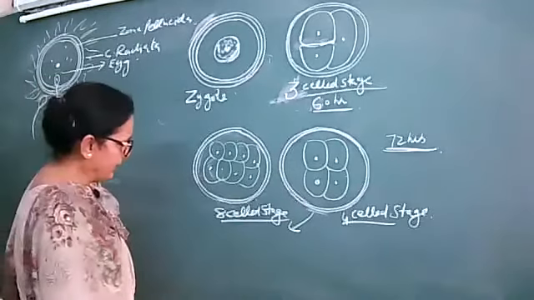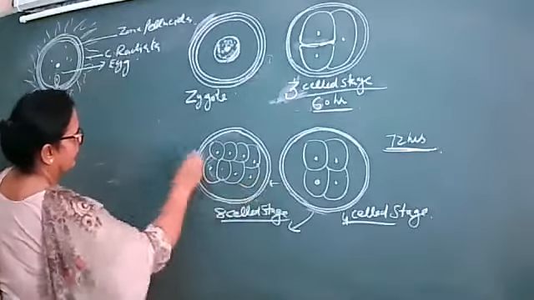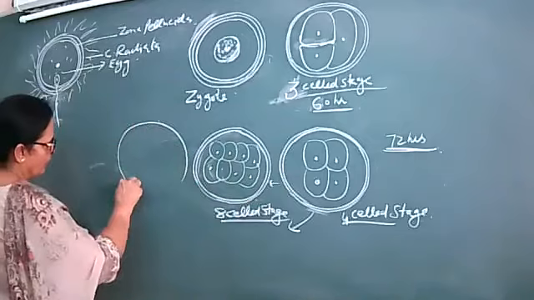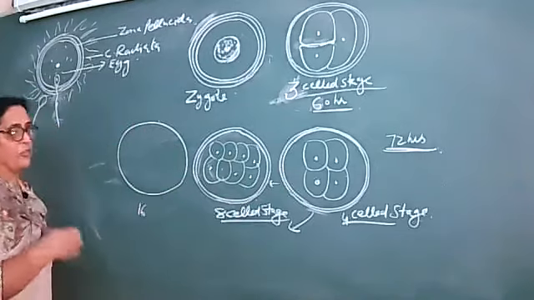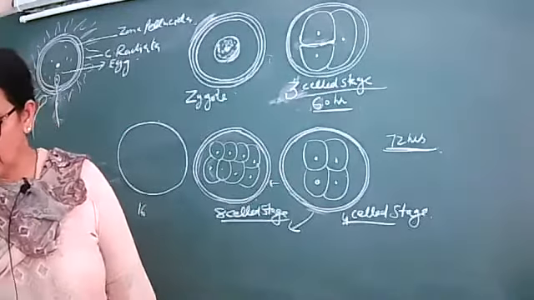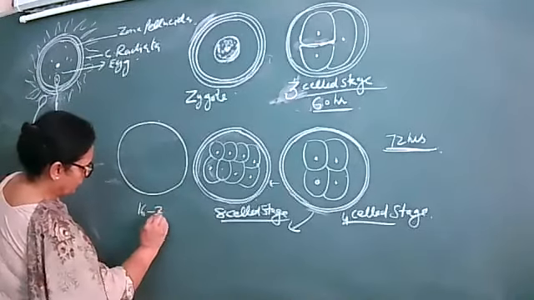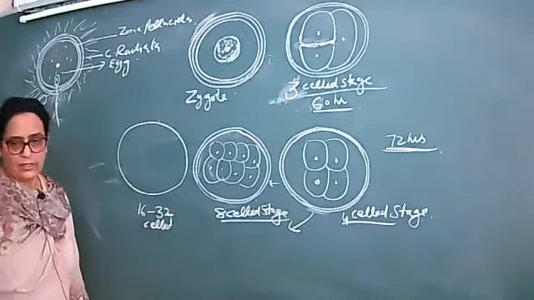Young morula. Then it gets converted into 16, and ultimately into the 32-celled stage.